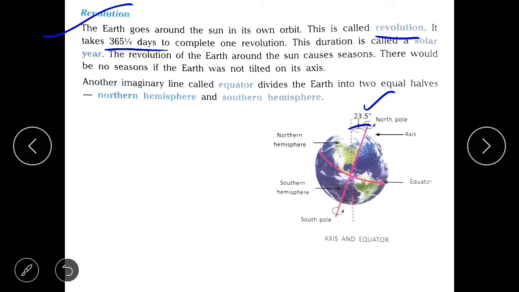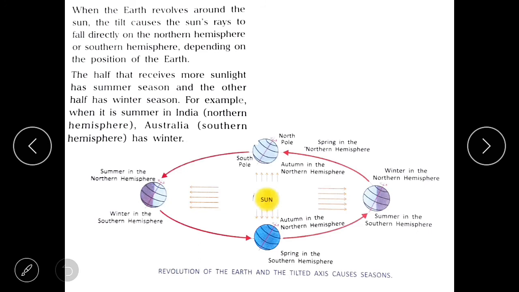Children, apart from the axis, there is another imaginary line called the equator, which divides the earth into two equal halves, that is, the northern hemisphere and the southern hemisphere. When the earth revolves around the sun, the tilt causes the sun's rays to fall directly on the northern hemisphere or southern hemisphere, depending on the position of the earth. So, in this situation, the half that receives more sunlight has summer season and the other half has winter season. For example, when it is summer in India, that is in the northern hemisphere, it will be winter in Australia, that